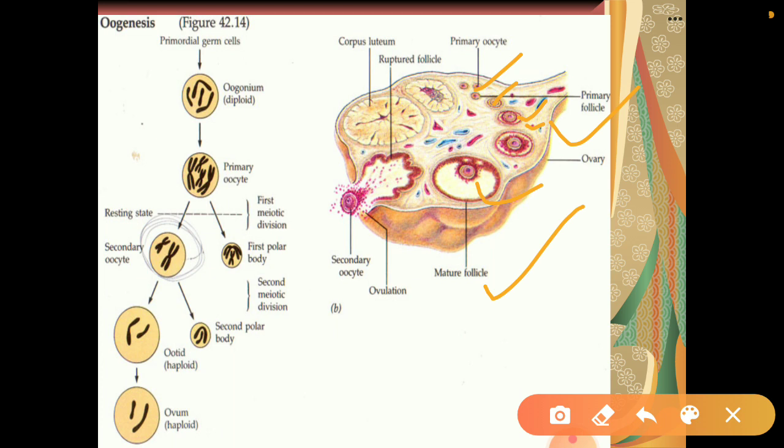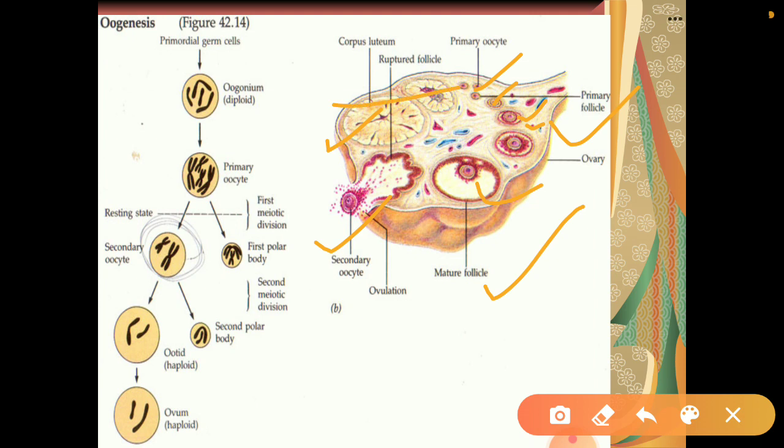After completion of it, the secondary oocyte is formed along with the polar body. Now the secondary oocyte further divides to form a second polar body as well as the ovum. Later on we will discuss these structures also.